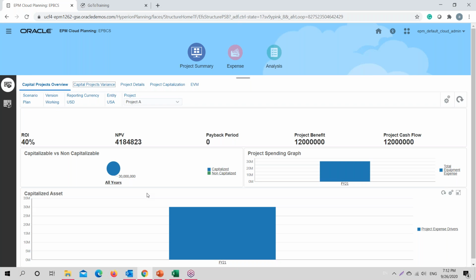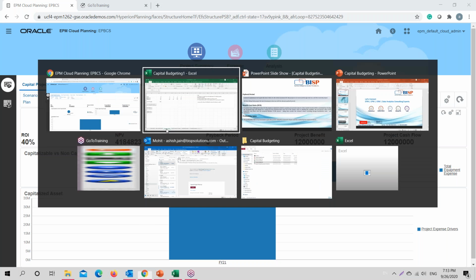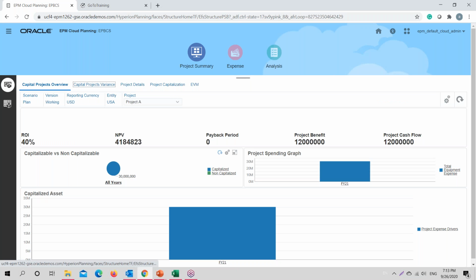Okay, so this is how we could do the feasibility study of any capital related project within our application, being real time, and all the calculations get calculated on the fly. Nothing is to be managed by the user. The user only has to provide the data pertaining to any project that they are interested in for the near future, and then the system calculates all the numbers by default.